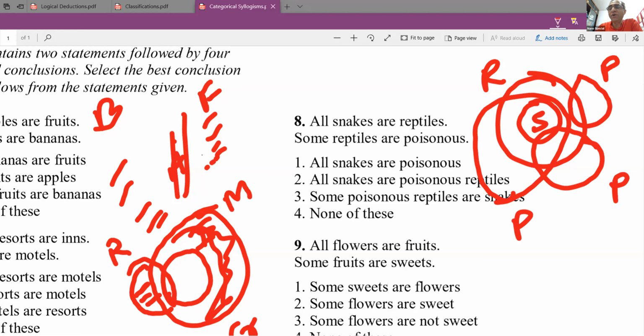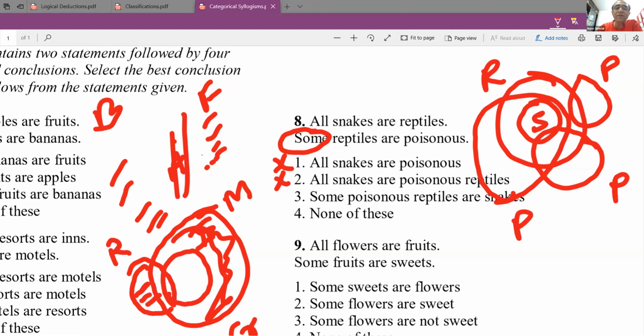So you should be very careful about drawing conclusions from the statements that are given. Whenever you have "some" in one of your two statements, your conclusion will definitely not contain "all". So remember that. It is one simple rule of thumb. So you can rule out 1 and 2.